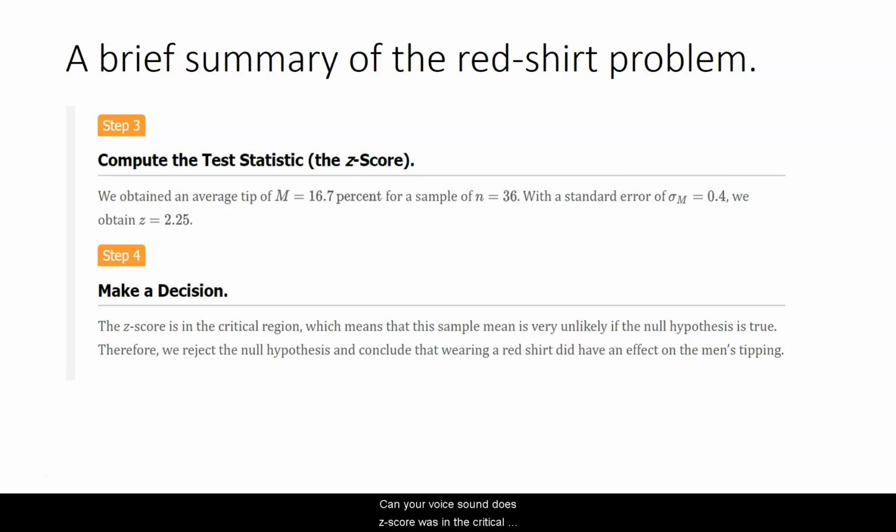And here's what we found. The Z-score was in the critical region, which means that this sample is very unlikely if the null hypothesis is true. Therefore, we reject the null hypothesis, conclude that wearing a red shirt did have an effect on men's tipping. Now, is it possible that we made an error here? Is it possible, essentially, that the mean was 16.7 by chance, and it has nothing to do with the red shirt? Yes. And we'll get to that later, but if that were the case, it's an unavoidable occasional error known as a type 1 error when we rejected a null hypothesis that was produced largely by chance.